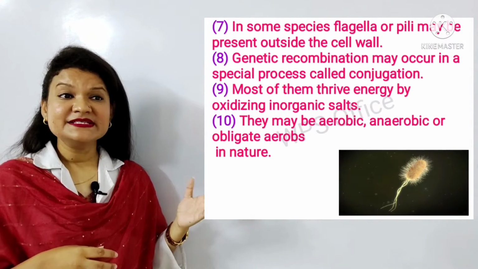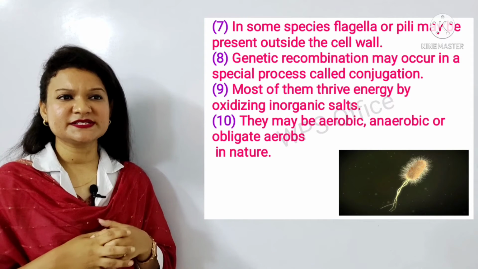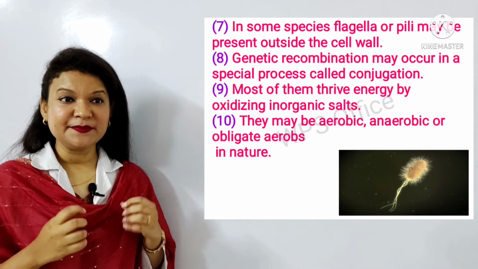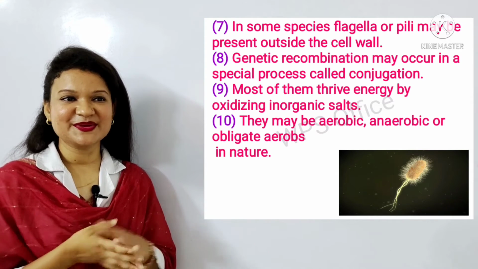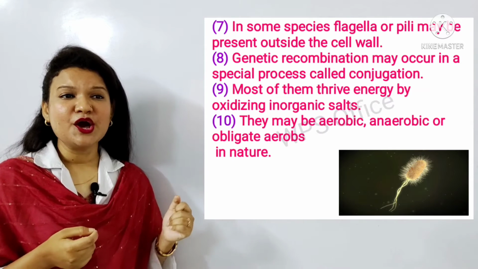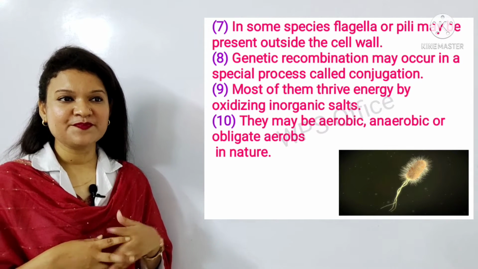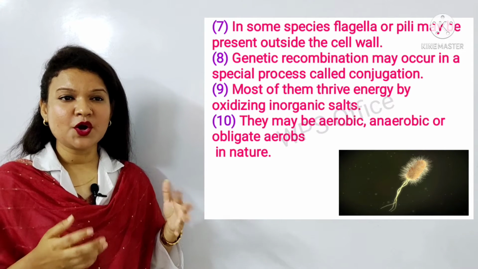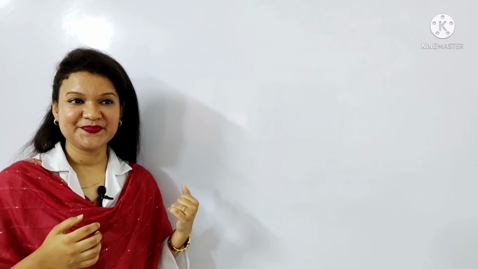Number 7, in some species flagella or pili may be present outside the cell wall. Number 8, genetic recombination may occur in a special process called conjugation. Number 9, most of them derive energy by oxidizing inorganic salts. Number 10, they may be aerobic, anaerobic or facultative in nature.